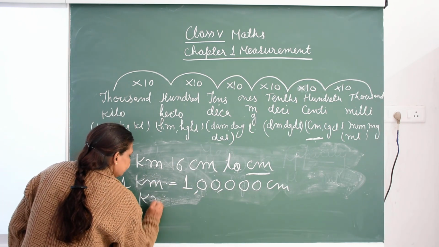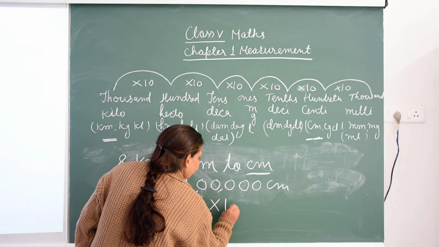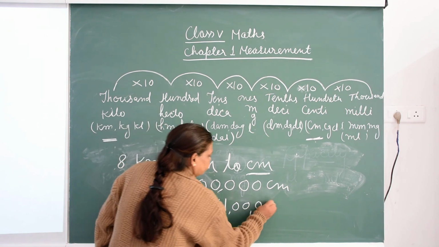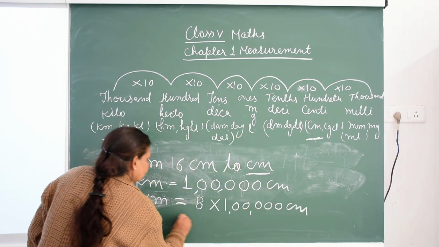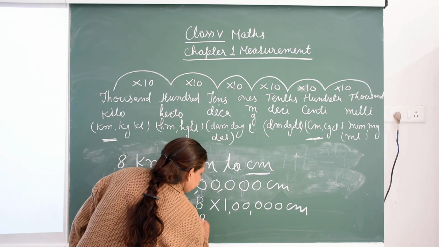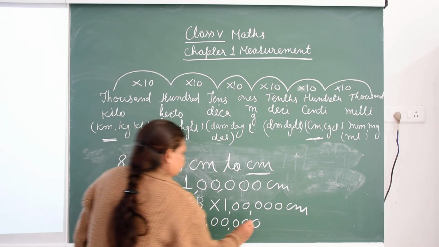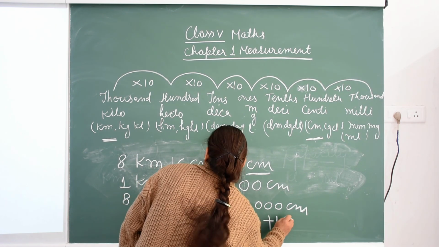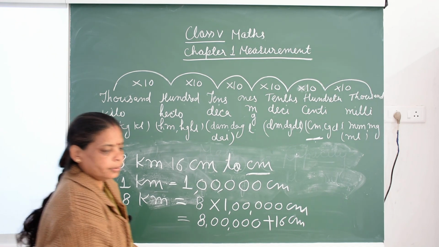So 8 kilometer is equal to 8 into 1 lakh. So 8 lakh plus 16. 16 is already in centimeter.